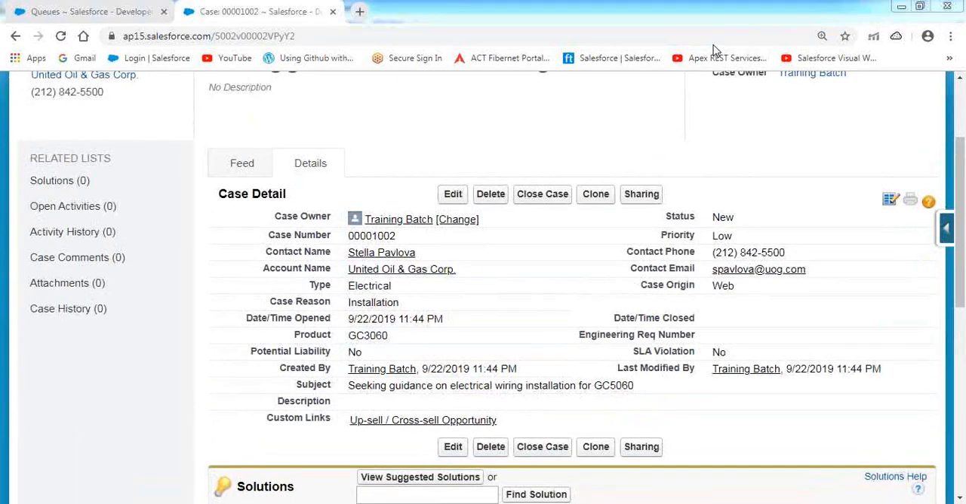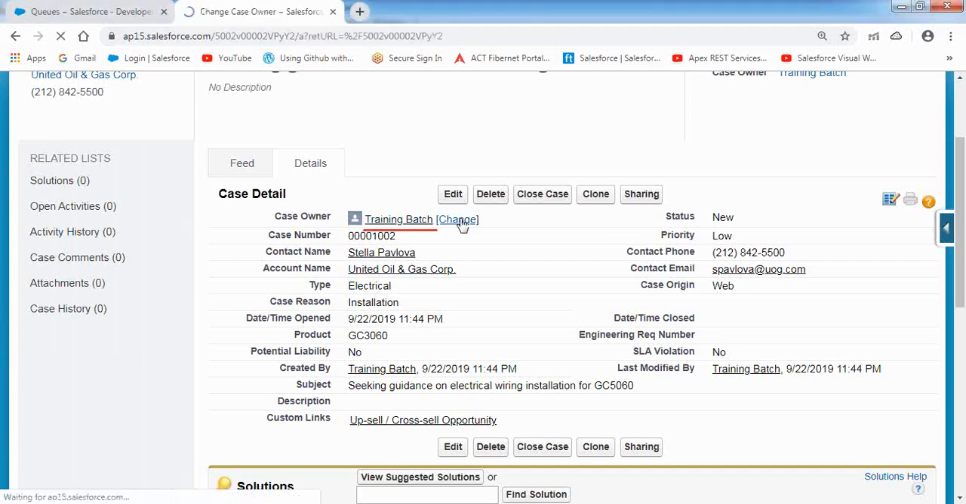Currently, who is the owner of this case record? Training batch user will be the case record owner. Now I'm transferring the record to the queue. Just go to the case record, go to the owner field, click on the change link.